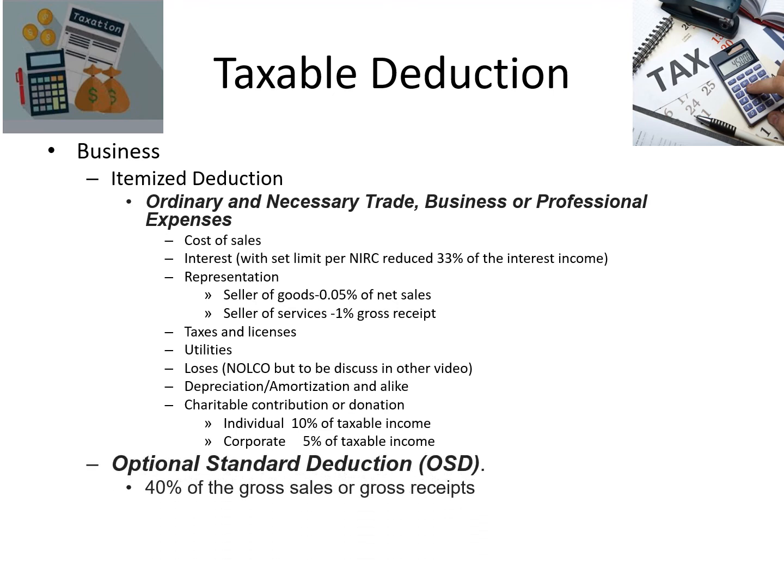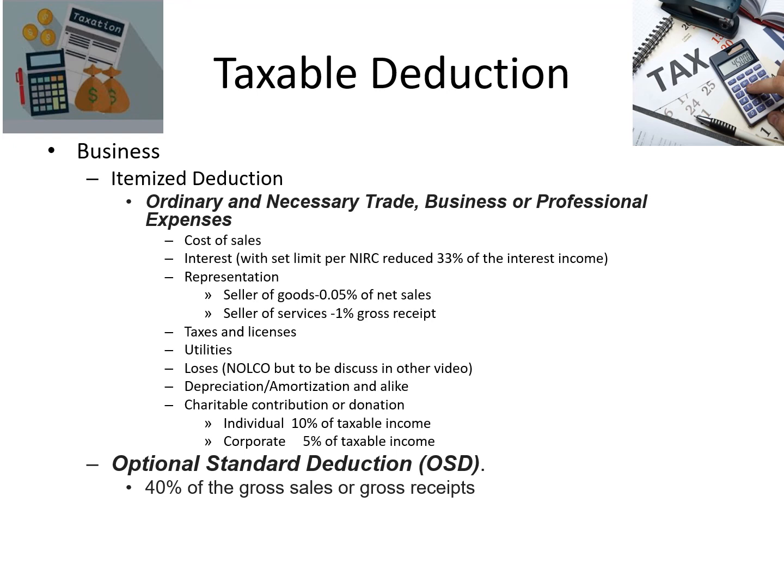Next, if you don't want to do this itemized deduction because it's quite tedious, because there are some ceilings and you need to prepare all the receipts, then you could also use the optional standard deduction. And optional standard deduction is usually allowed up to 40% of your gross sales or gross receipts.